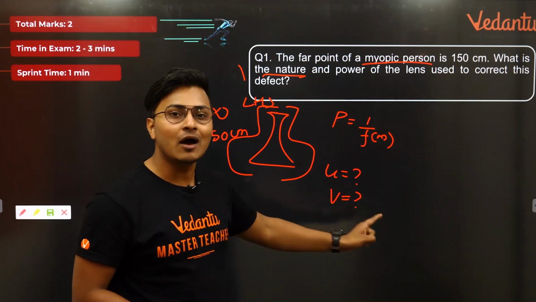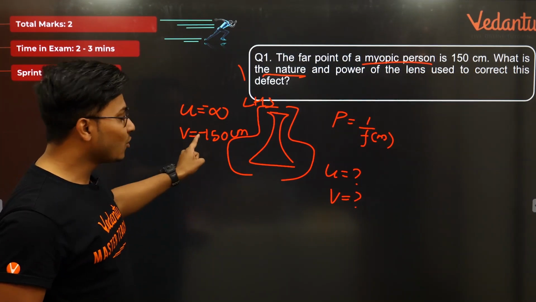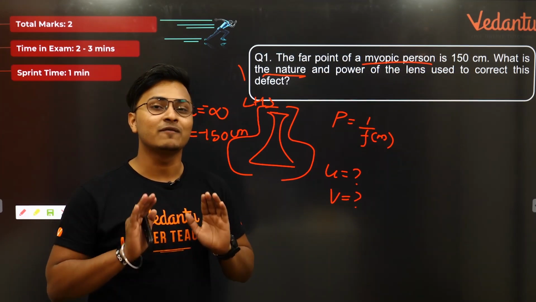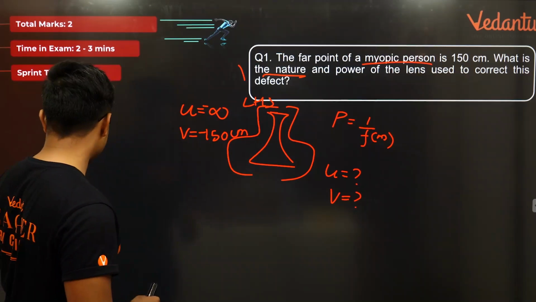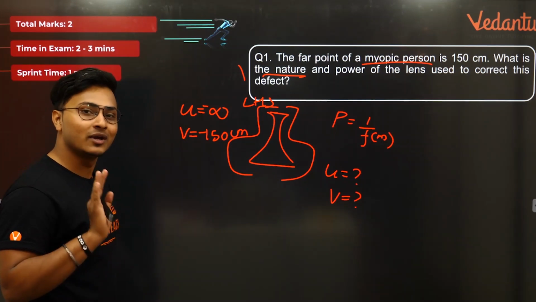अब हम आगे बढ़ते हैं, because now it is very easy to find out the focal length, because we know U and V. With the help of lens formula, we can find out focal length very easily, isn't it? Yes. Let's go forward, guys, right now. ठीक है, अब मजा आएगा, अब तो बहुत easy हो गया question.